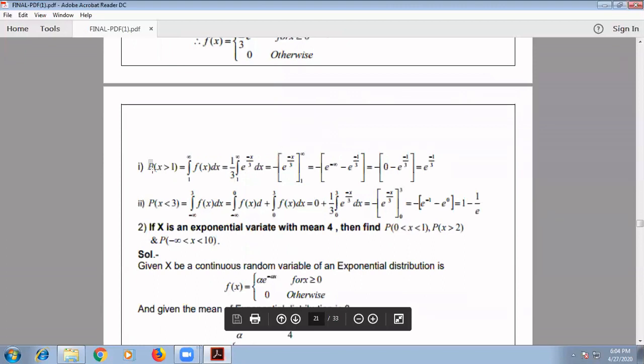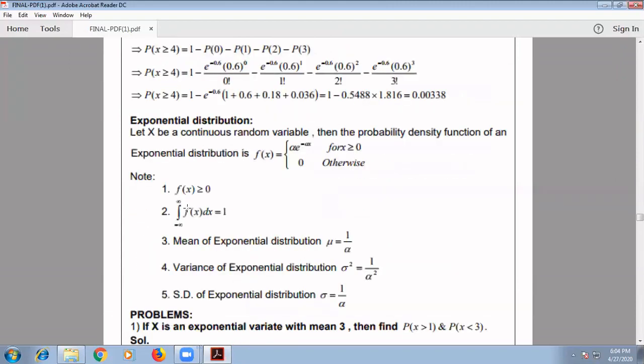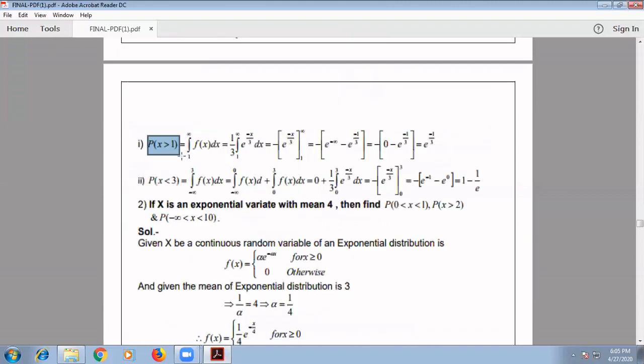Now we need to find p of x greater than 1. Already you know that our lower limit is minus infinity and upper limit is infinity. So it becomes 1 to infinity here, since x is greater than 1. Suppose if they have given x greater than 2, we have to take it as 2 to infinity. Greater than 3 means 3 to infinity. Likewise, here it is given as greater than 1. So that's why it is the integral over 1 to infinity of f of x dx.